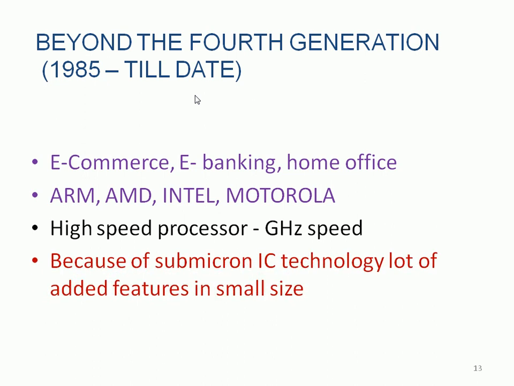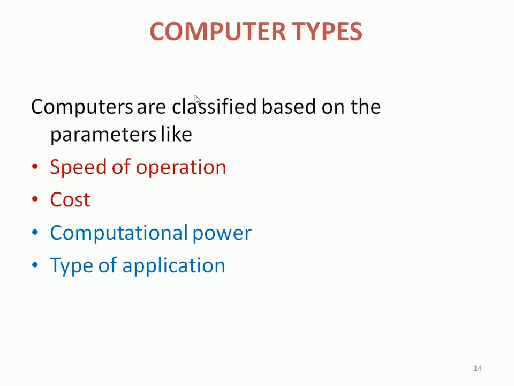Because of submicron IC technology, a lot of features are added in a small size. We have seen VLSI, maybe VVLSI, maybe SVLSI, super very large scale integration, where several lakhs or several crores of gates are sandwiched in a single chip. Computers can be classified by their cost, their computational power, and what type of applications the system is going to handle or solve.